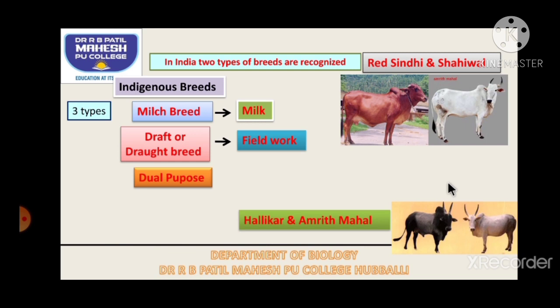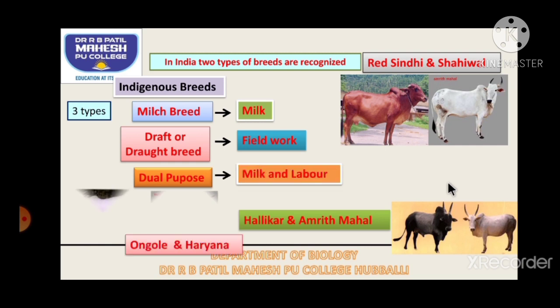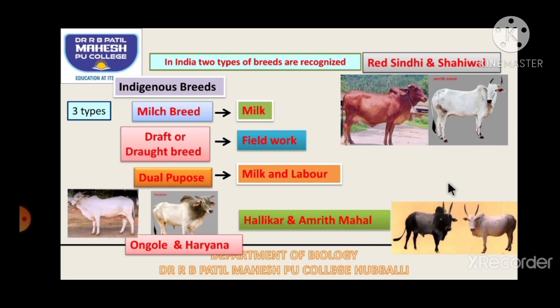Whereas dual purpose breeds are the breeds which are reared for both milk and field work, for example Ongole and Haryana. So these are the three different types of indigenous breeds which are native to India: milch breed for milk, draft breed for field work, and dual purpose breed for milk and labor.